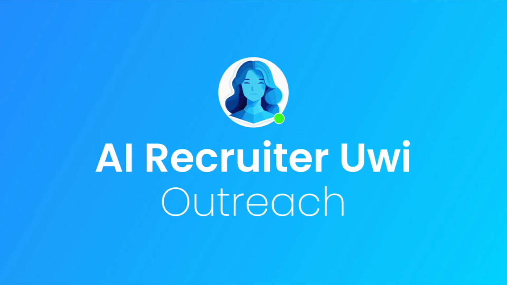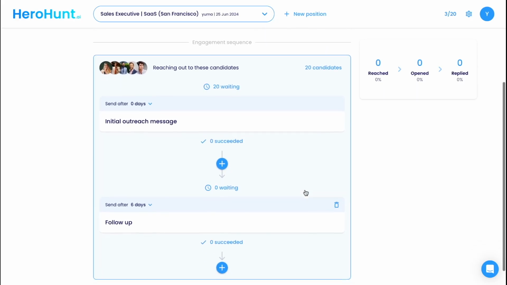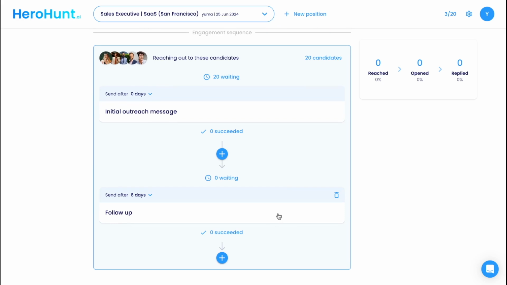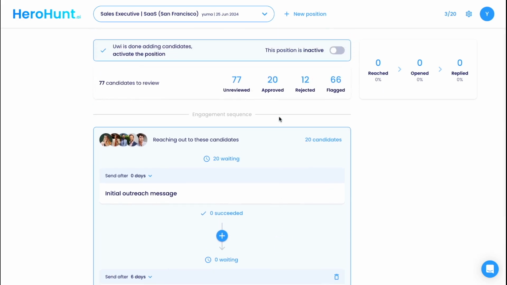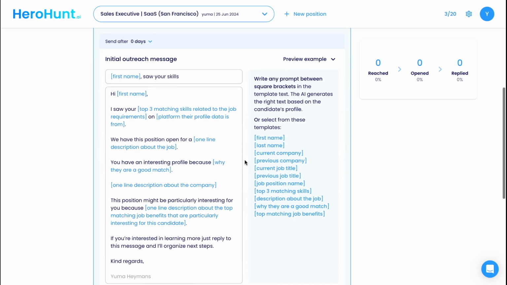Now you know how I can help you find and screen candidates. I'll now walk you through my outreach capabilities. Based on the job description you gave me and the profiles that you approved, I generate personalized messages and reach out completely automatically to the approved candidates per email. I find and verify email addresses and use those to reach out. I'm able to find a verified email address in about 85% of cases on average.